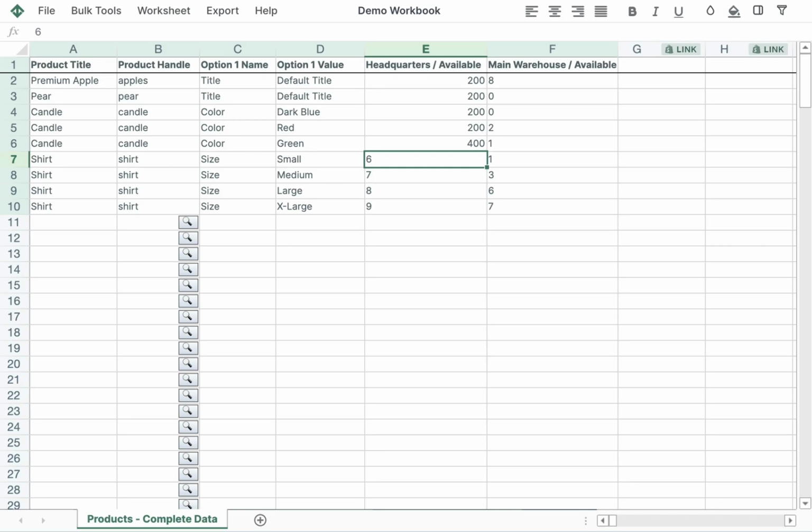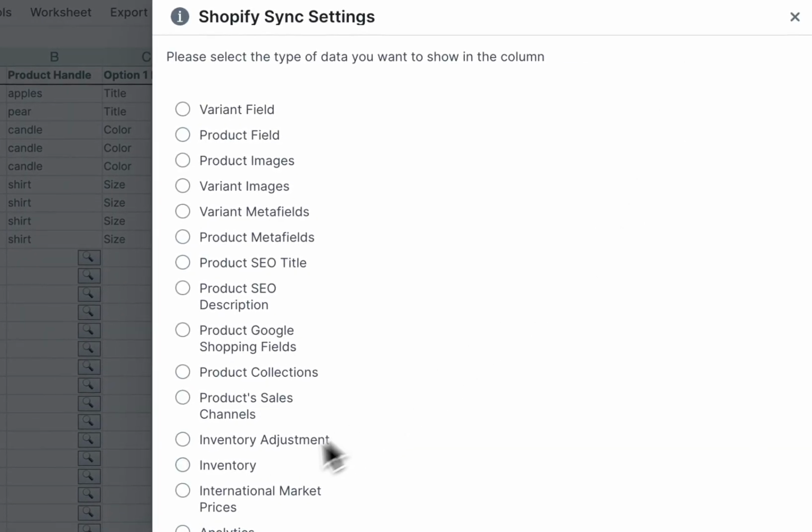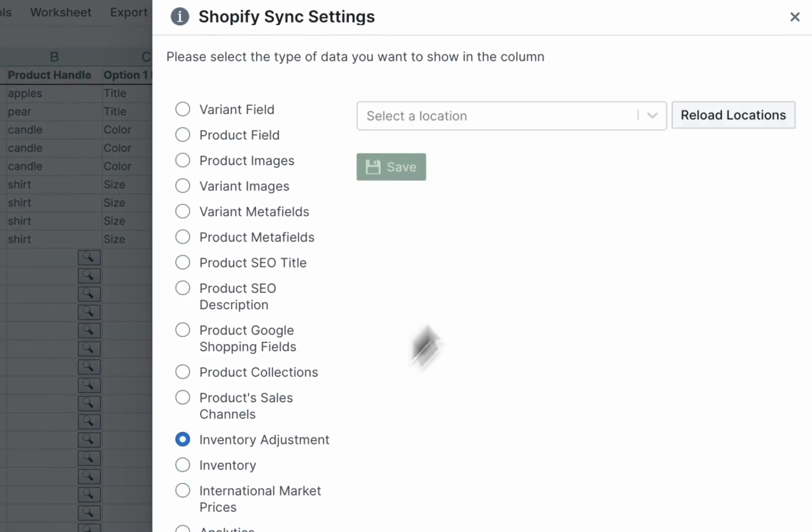Another feature of how you can use Mixtable to edit your inventory information is inventory adjustments. It is possible that while you're syncing inventory numbers from Mixtable to Shopify, inventory gets updated in Shopify and your inventory numbers can become out of sync. To help with this case, Mixtable offers a convenient inventory adjustment column. The inventory adjustment column can be added in the same manner.